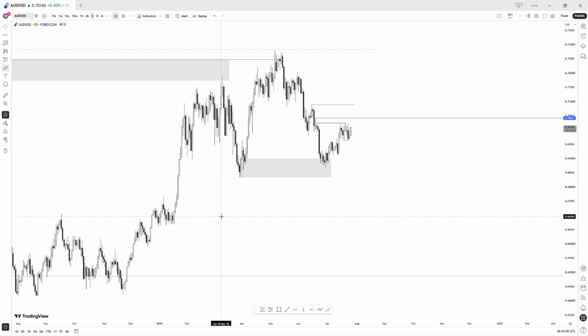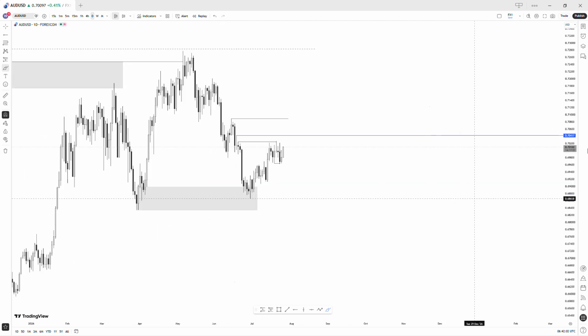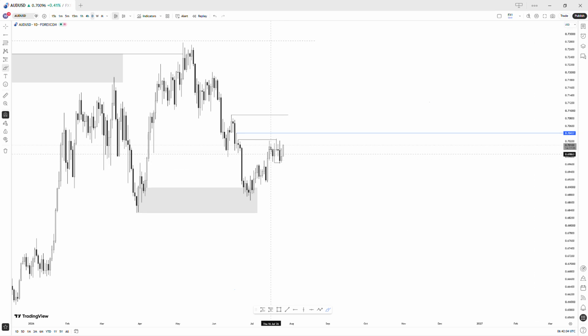So if we move to the daily time frame, after price moved to the outside and took out some highs to the left, we saw the sell-off, which is being respected by this week, and we've seen the sell-off. So from there, I believe we've induced sellers, and we should see a continuation back to this high.